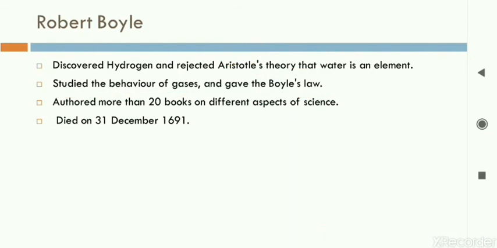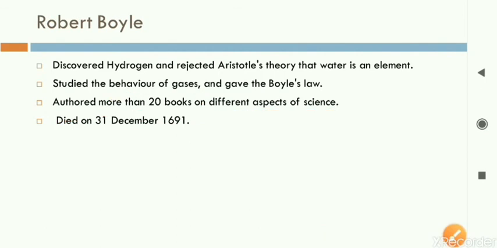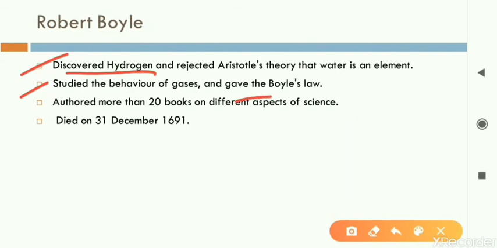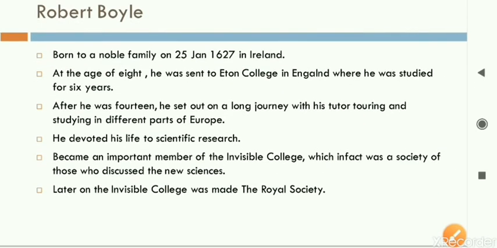And being a scientist, he also authored, means he wrote, more than 20 books on different aspects of science, and he died on 31 December 1691. So this is all about Robert Boyle's life. Two important things you can note down or remember there: he discovered hydrogen gas and he gave Boyle's law. This is all for Robert Boyle.